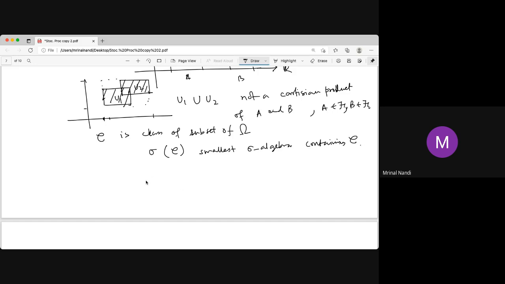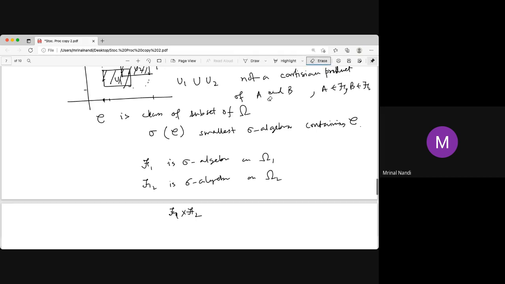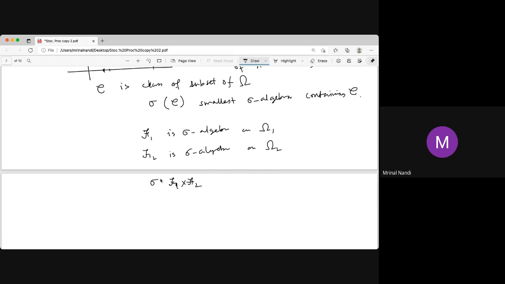So if script F1 is a sigma algebra on omega 1, and script F2 is a sigma algebra on omega 2, then script F1 cross script F2 is not a sigma algebra, but you have to make it one, so you take the smallest sigma algebra.